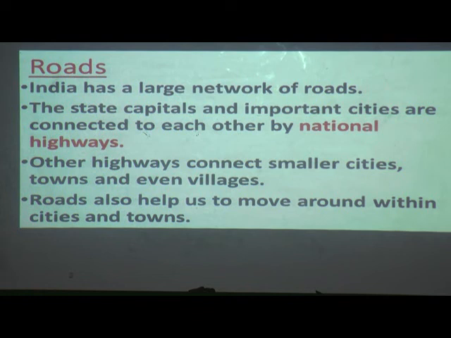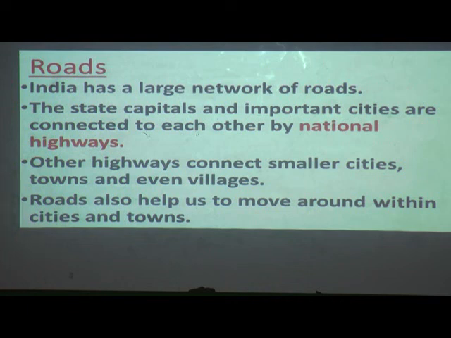So big roads, can you see them while going out of stations, those huge big highways? That is called national highways. They connect the states and important cities. Whereas some other roads connect small cities, towns and villages; those are called other highways.